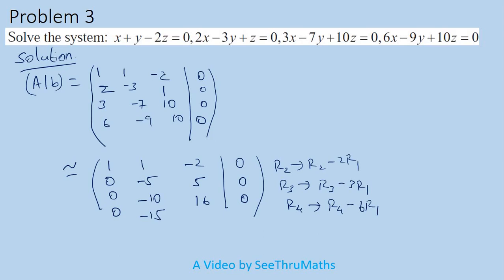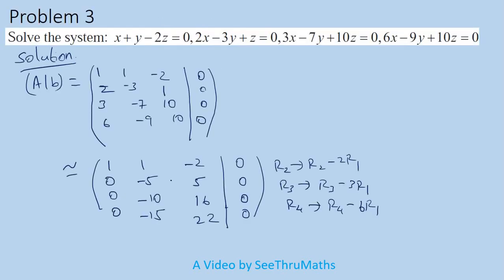Here 10. Here if I multiply by minus 6, I will get 12. So 10 plus 12 is 22. Here 0. Now I wish to divide this number by minus 5, so that I will make this element become plus 1. At the same time, here also I can divide by a number which is common to both the numbers. But here I cannot do anything. So I will do this operation now.